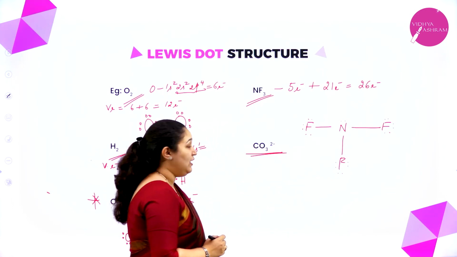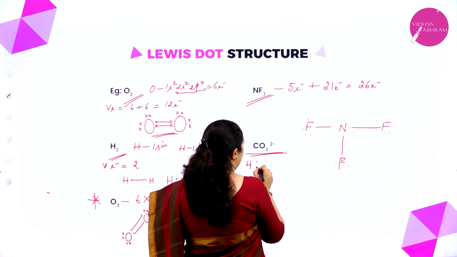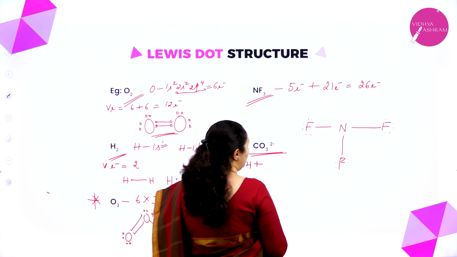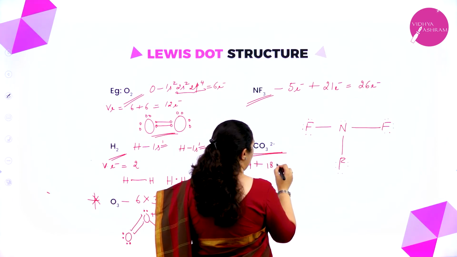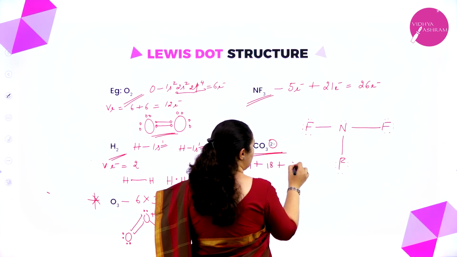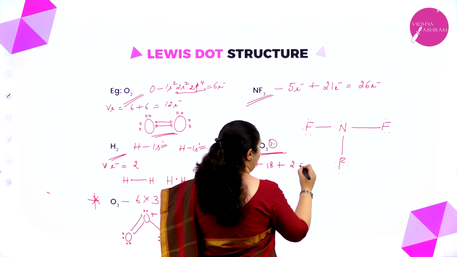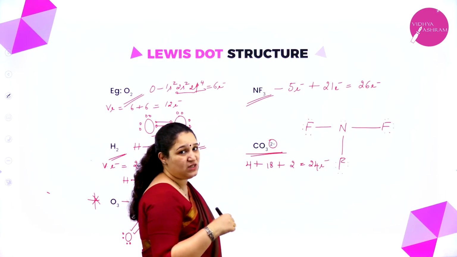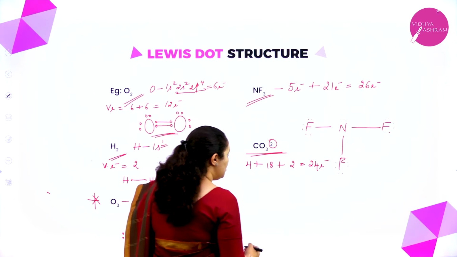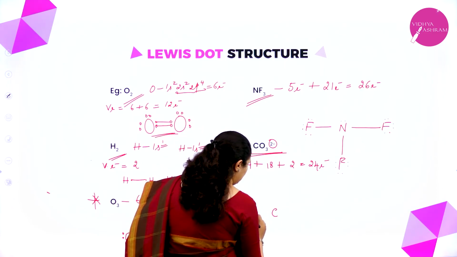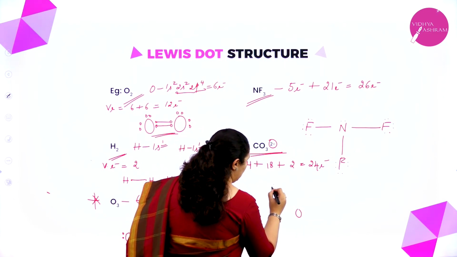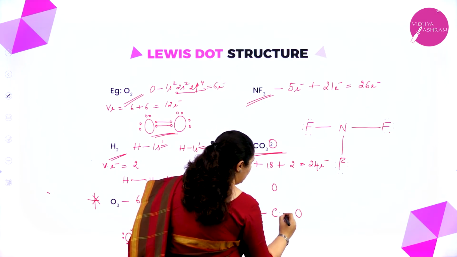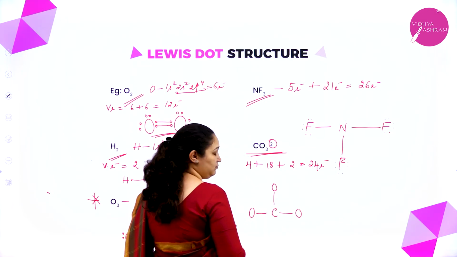CO3 2 minus. Carbon has 4 electrons, plus 6 into 3 is 18 electrons, plus the charge, so 2 electrons. So it will be a total of 24 electrons. And oxygen is more electronegative than carbon. So I will put carbon, oxygen, oxygen and oxygen. Between each one I will form a single bond.